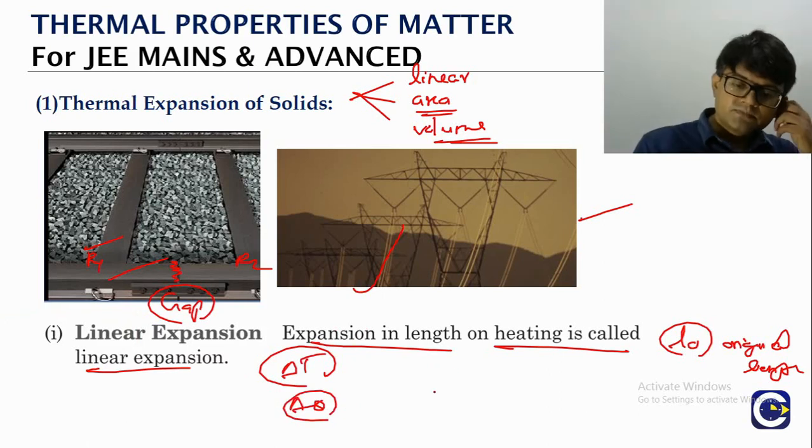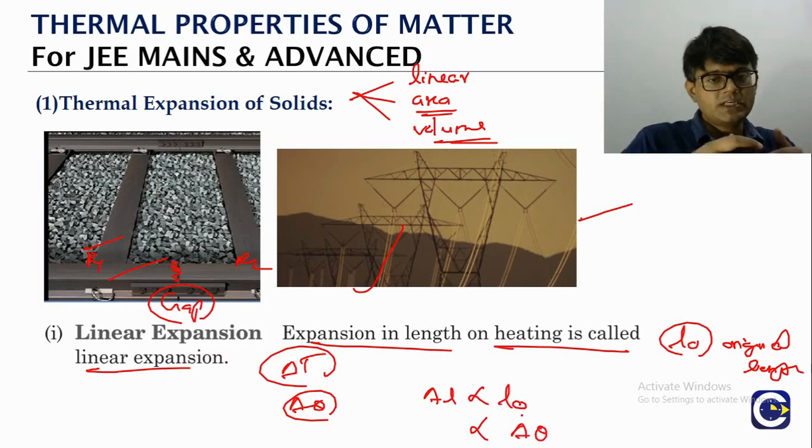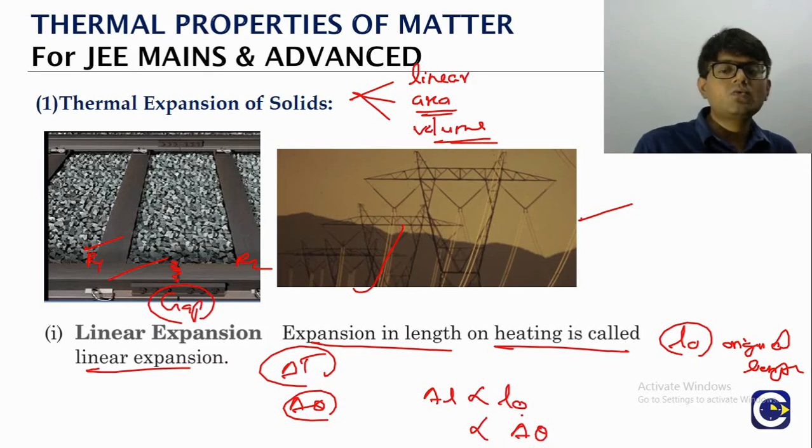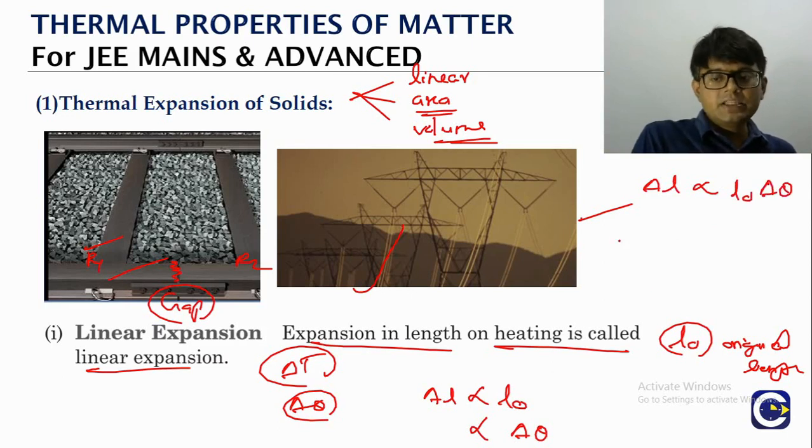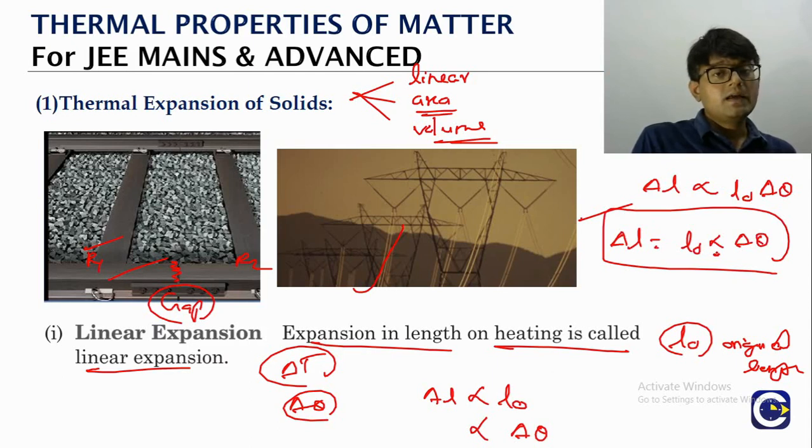So the change in length is seen to be proportional to the original length, and also is proportional to the temperature change. Means if the temperature change is more, the change in length also will be more. When you correlate these two, what we will see is that the change in length is proportional to what? The original length into the change in temperature. This we can make into an equation by using a constant. That constant here that we are using is basically what we call the coefficient of linear expansion.